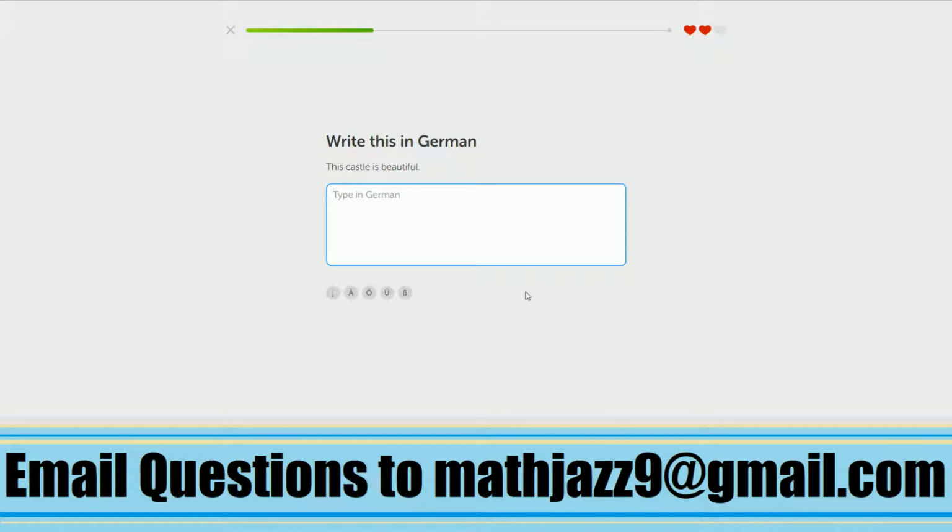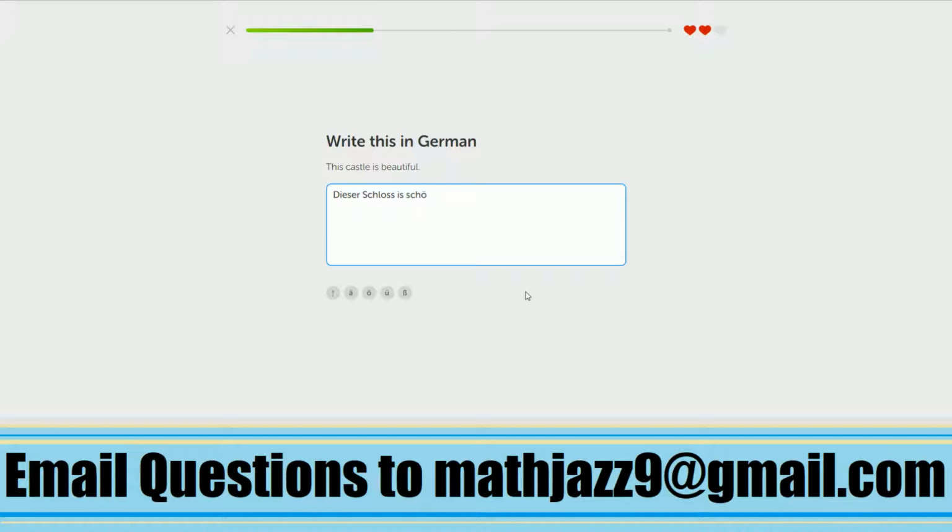This castle is beautiful. So this is dieses, and then you have to pick the ending for the thing. So castle is, I believe, masculine. It's der Schloss. So we use the masculine ER ending. So dieses Schloss ist schon.